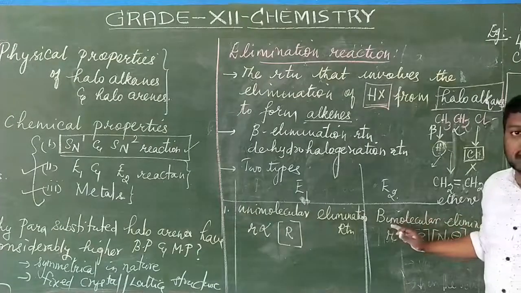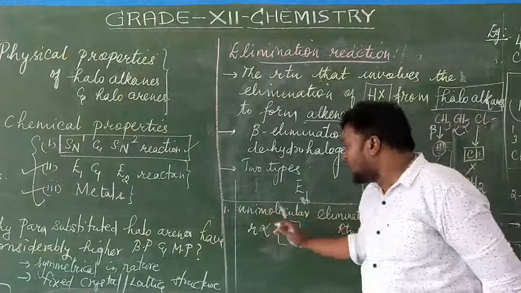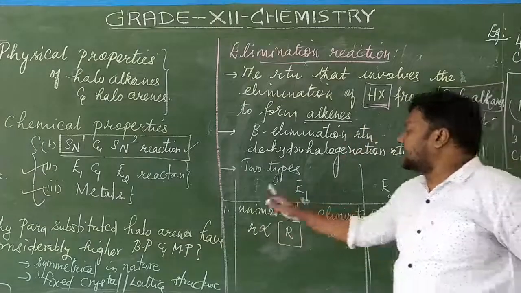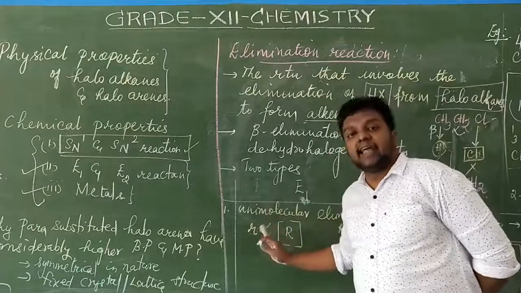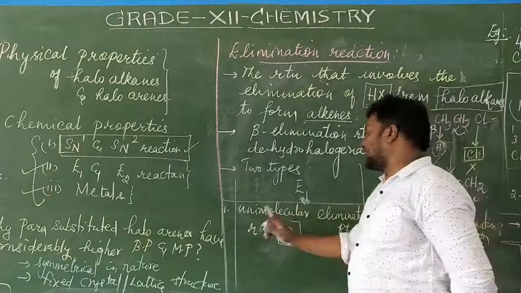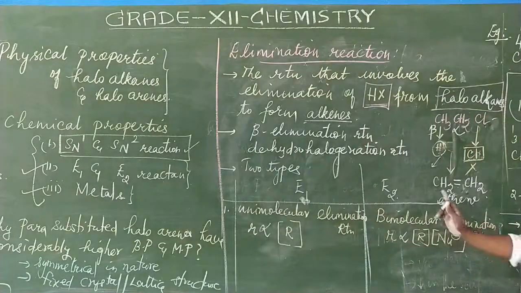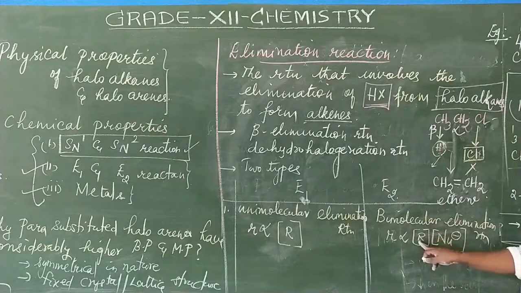Therefore I am calling it bimolecular elimination reaction. Understood now?